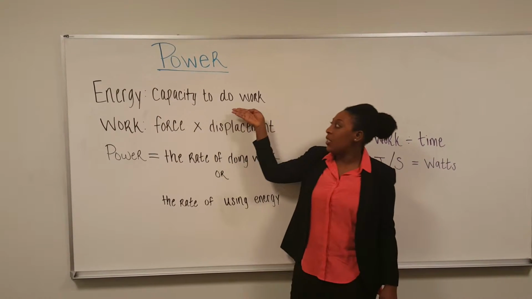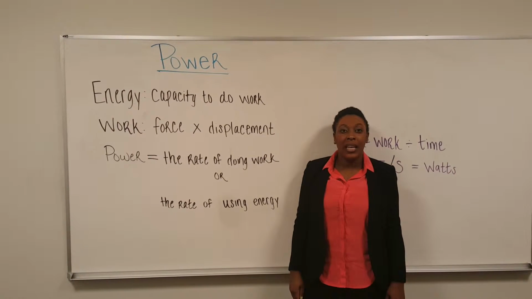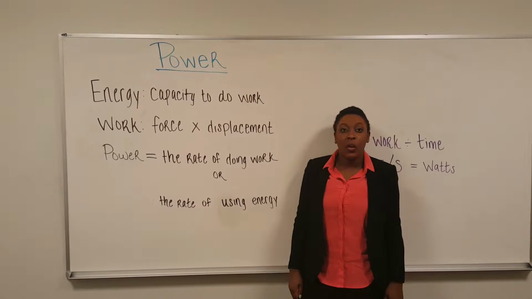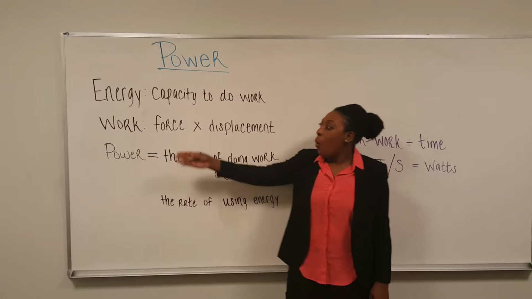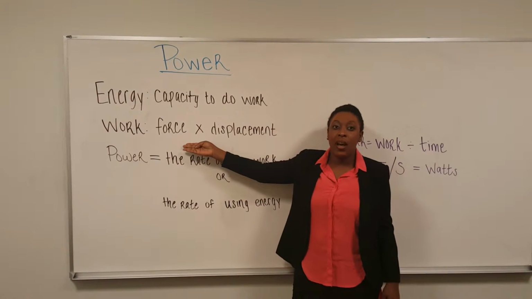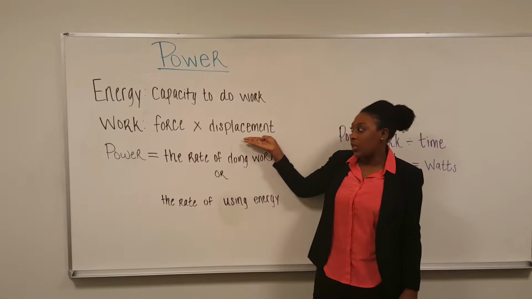Energy is the capacity to do work, and as we have previously learned from the first law of thermodynamics, energy cannot be created or destroyed, but only transferred. Two types of energy are kinetic and potential. Work is the force that is exerted on an object to cause a displacement of the object.